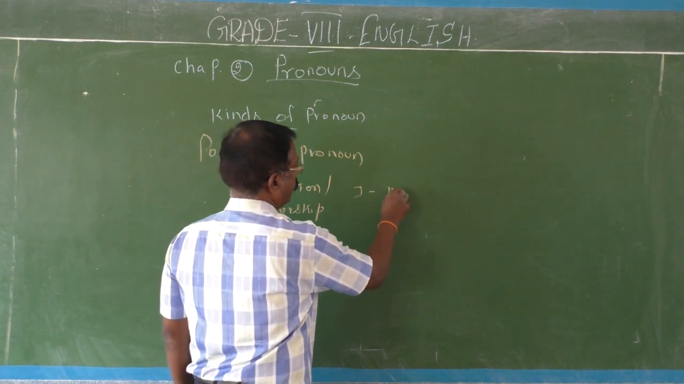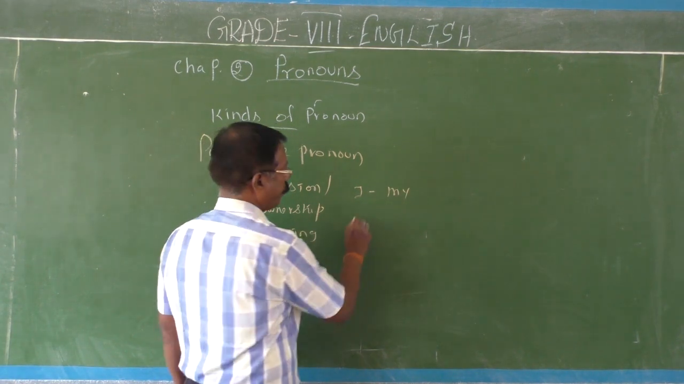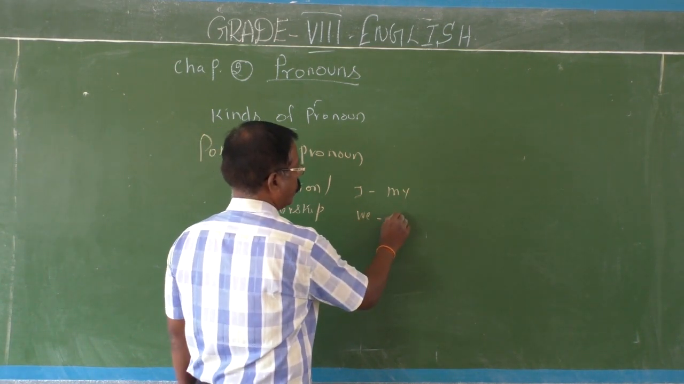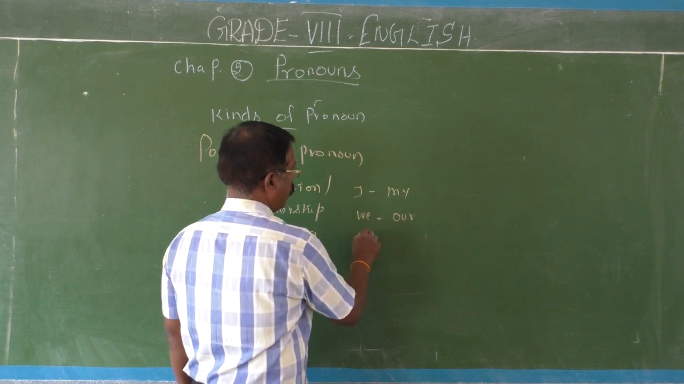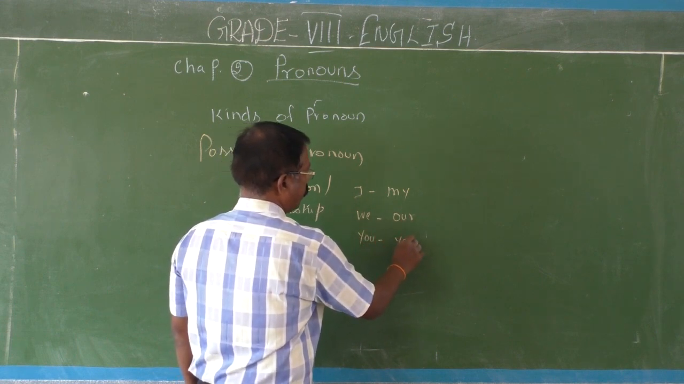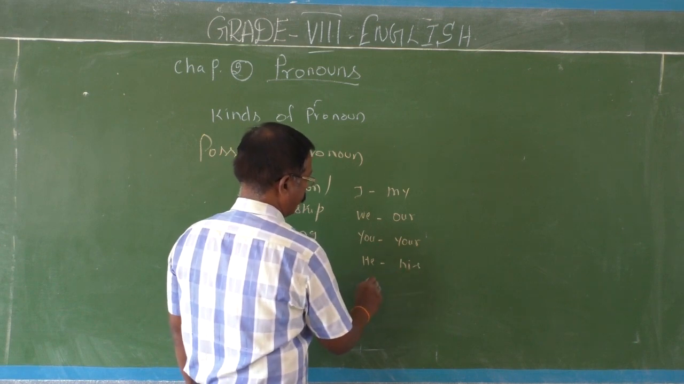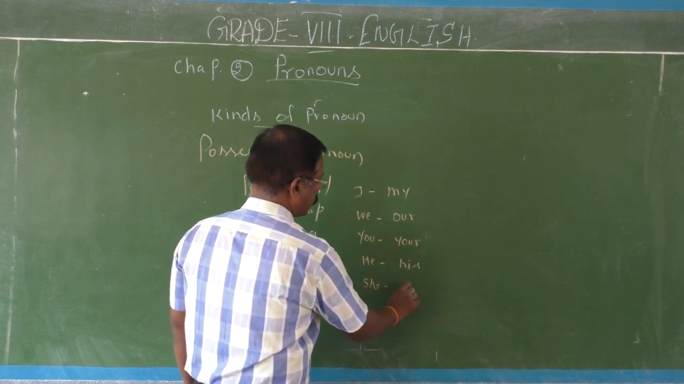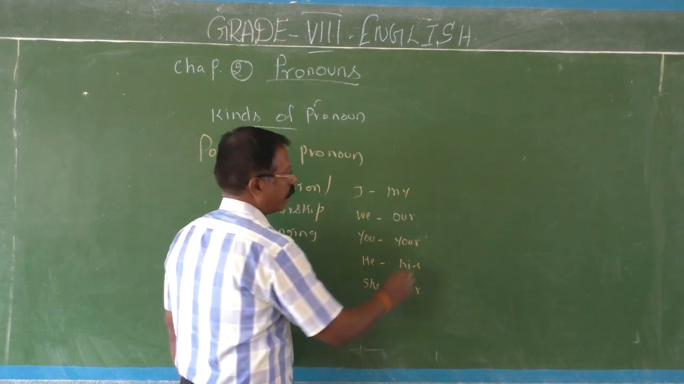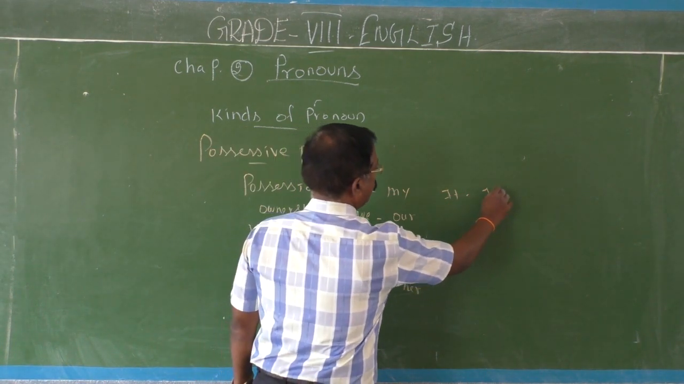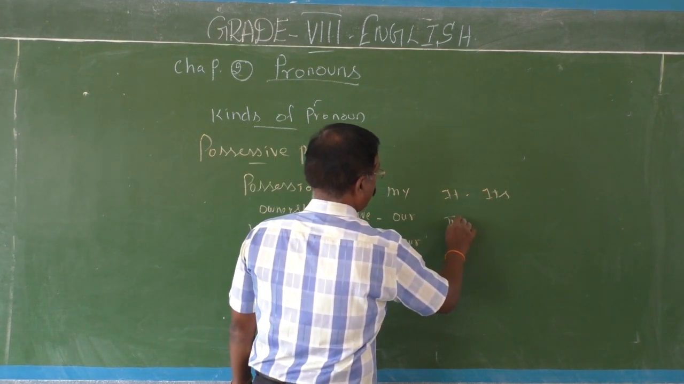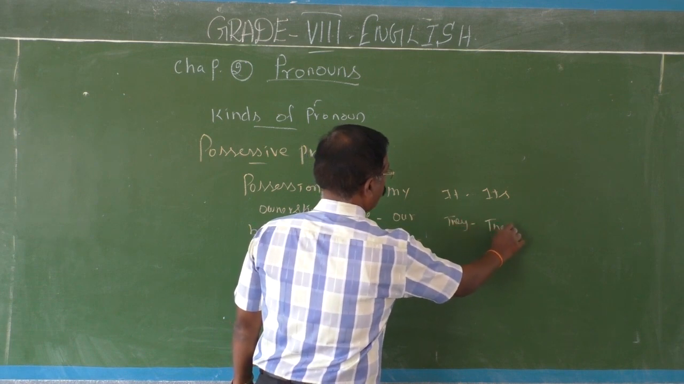For I, the possessive pronoun is my. For we, the possessive pronoun is our. For you, the possessive pronoun is your. For he, the possessive pronoun is his. For she, the possessive pronoun is her. For it, the possessive pronoun is its. For they, the possessive pronoun is their.